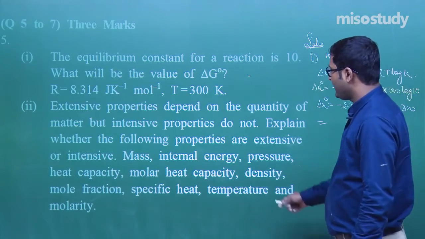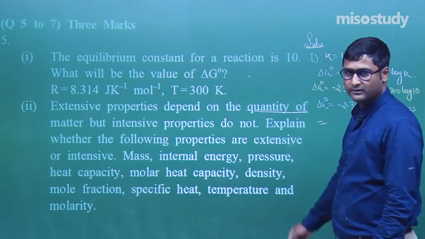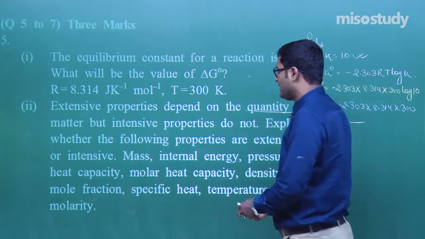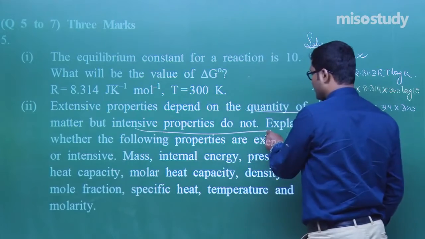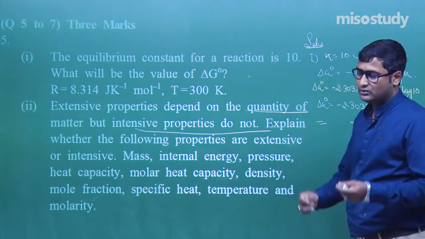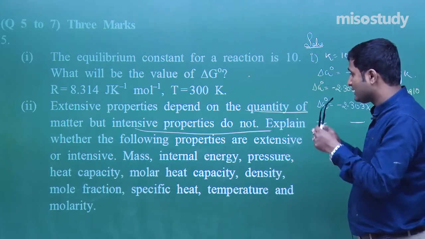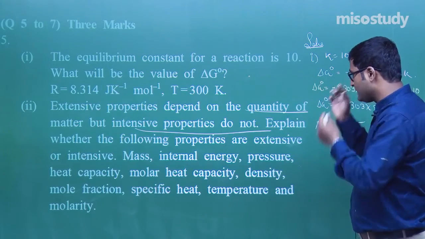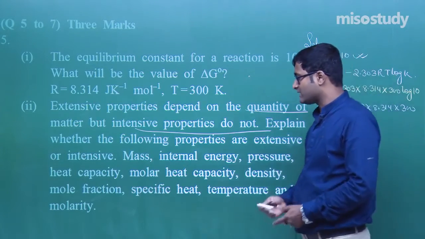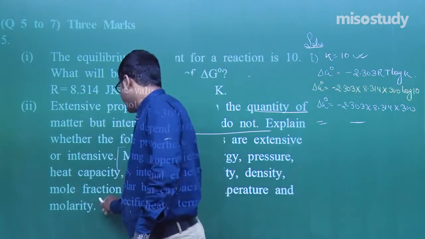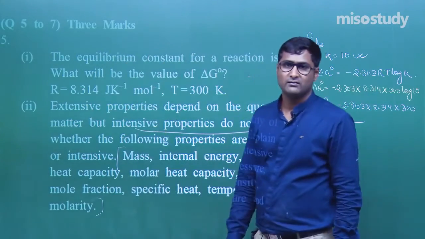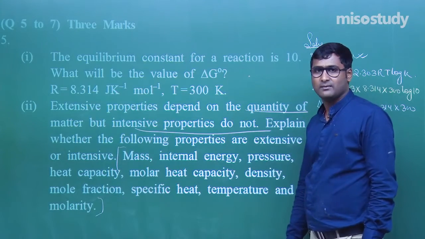Extensive property depends on the quantity of matter. During my lecture, I have discussed this, but the intensive properties do not. Intensive property does not depend upon the quantity of the matter. So, what is given here? You have to find out which one is intensive and which one is extensive.